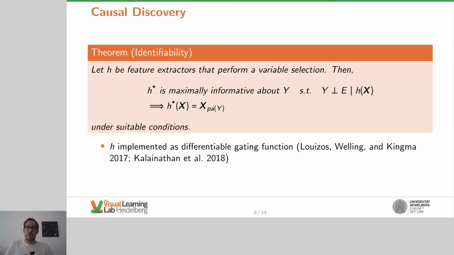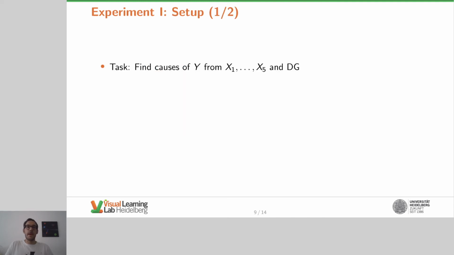However, some prior work showed that it is possible using certain reparameterization tricks. We used the differentiable gating architecture for some of our experiments too. In the following, I will show you two proof-of-concept experiments. In the first experiment, we aim to find the direct causes of y from 5 input variables and solve the domain generalization task. In this case, we are in the regression setting and not in the classification setting.